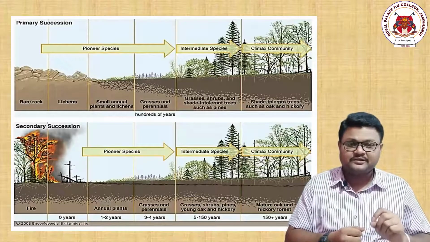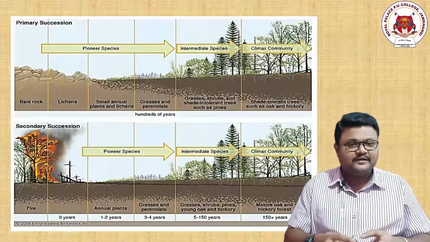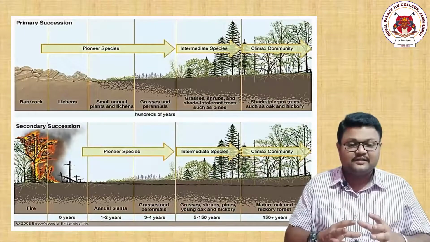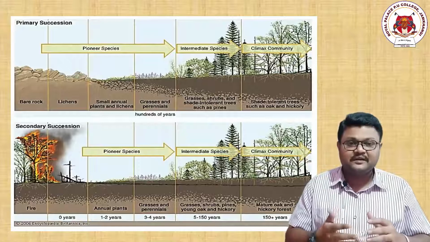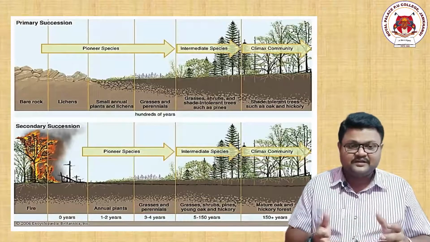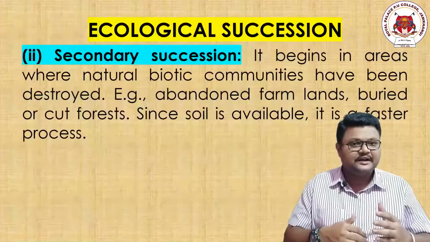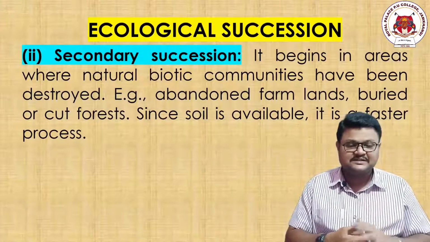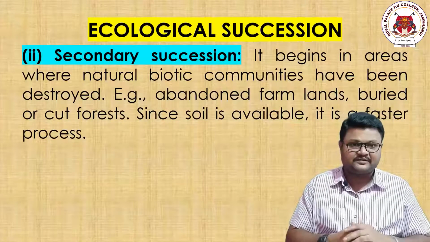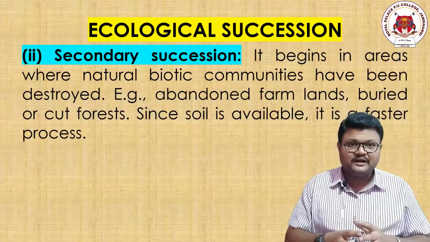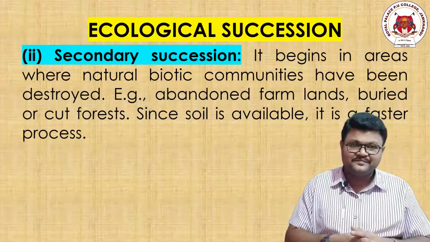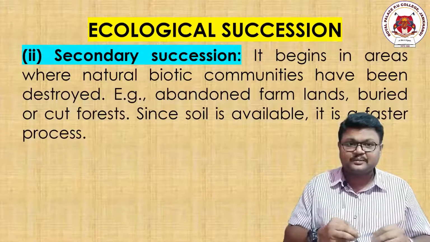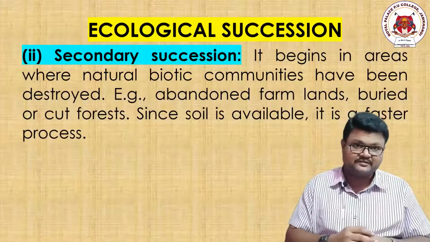In case of primary succession, nothing was there and everything was built from that place, so it took time. But here life existed. That life knew how to survive in this condition. So if it gets some nutrients, water, etc., it can regrow once again. Secondary succession is fast compared to primary succession because there is the presence of soil, and that soil already contains so many nutrients, right? So the formation of the bigger forest will be much faster compared to primary succession.